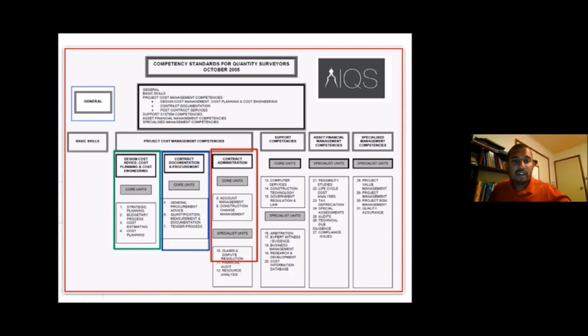And on top of that, you should have some basic skills as well. If you go to the top of this presentation, you can see basic skills plus one of the 2 core competencies you need to have. Now these support competencies, computer services, construction technology, government regulations, again fall as part of the basic skills. So when you have the basic skills, there are 8 basic skills. You will cover that as well.